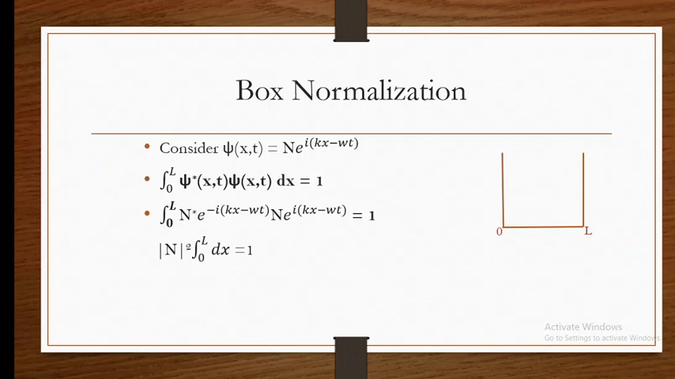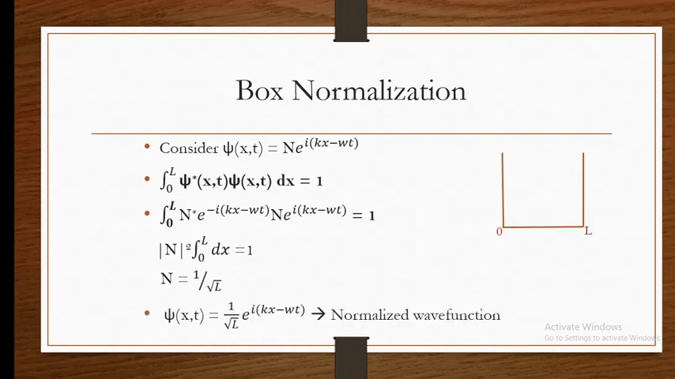When we integrate it, we get x, and the limit is from 0 to L. So it will be the upper limit minus the lower limit, L minus 0. So N squared into L is equal to 1, so N will be equal to 1 by the square root of L. By this formula or condition, we have found the value of the normalization constant, and in order to get the normalized wave function, we just need to multiply the wave, φ(x,t), that is the exponential term, by the normalization constant.